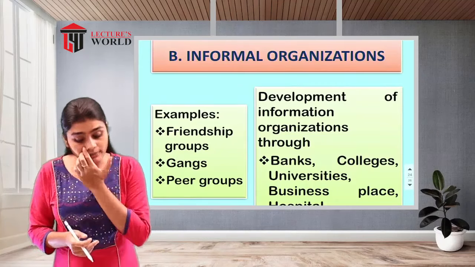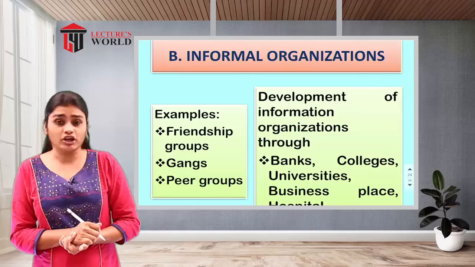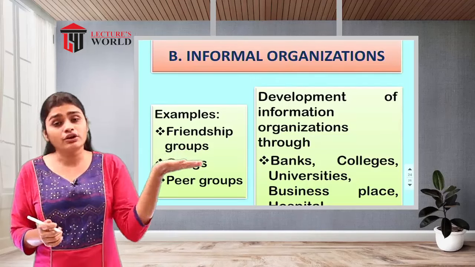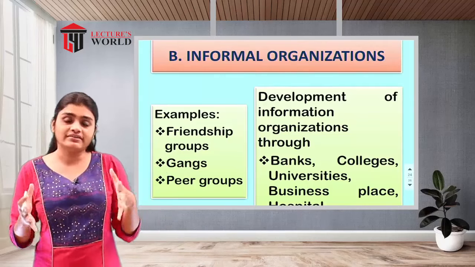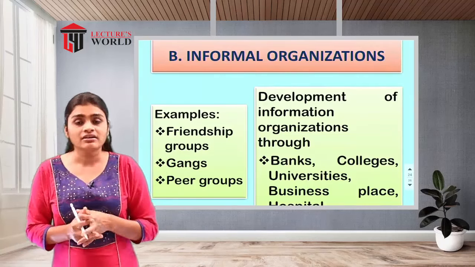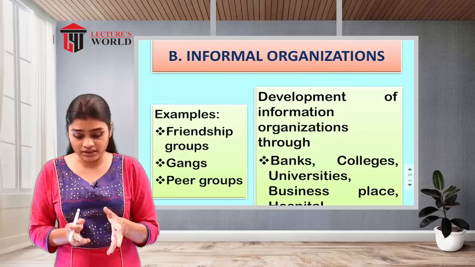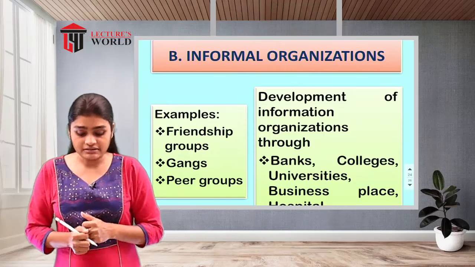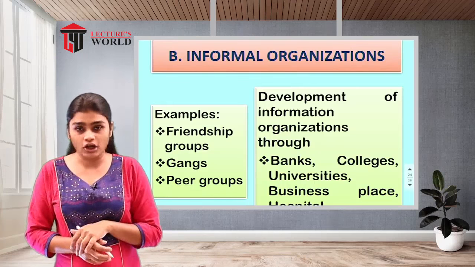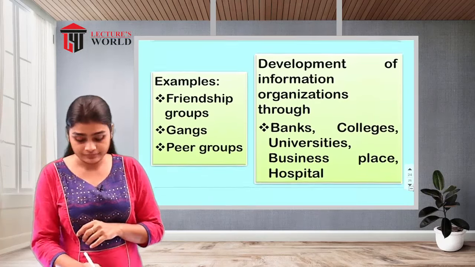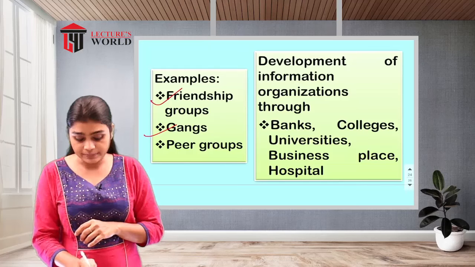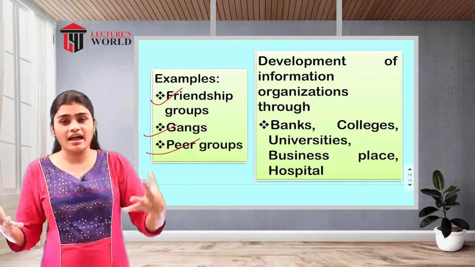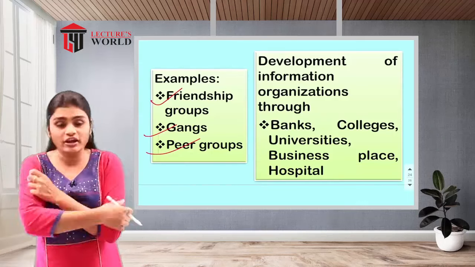If we talk about the informal organization compared to your formal organization, the group size will be small. That means small groups will be there with intimate relationships with each other. The examples of informal organizations are friendship groups, gangs and peer groups. Any gangs, any friend circles, or any peer group.